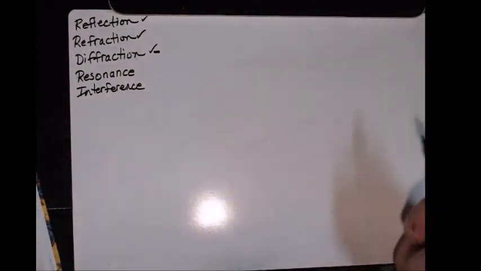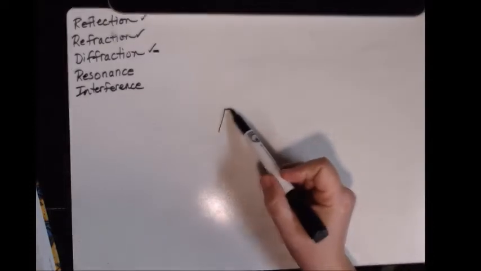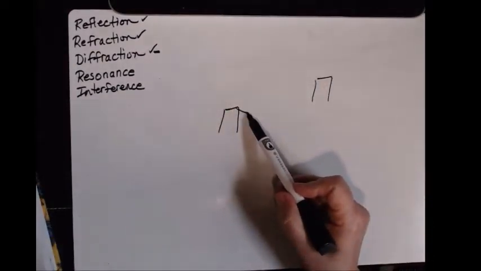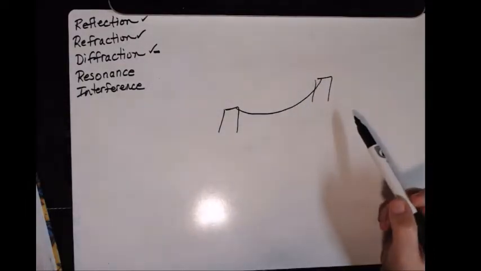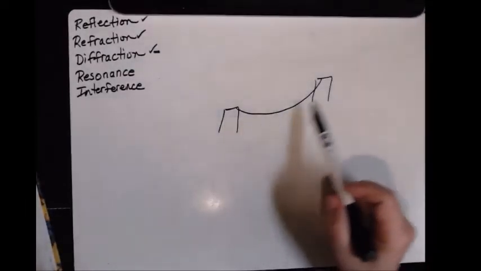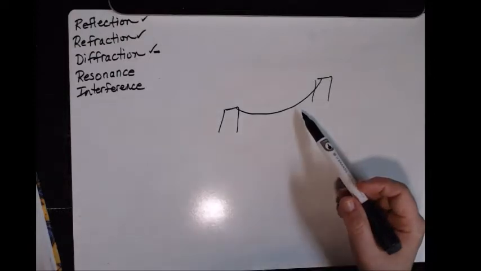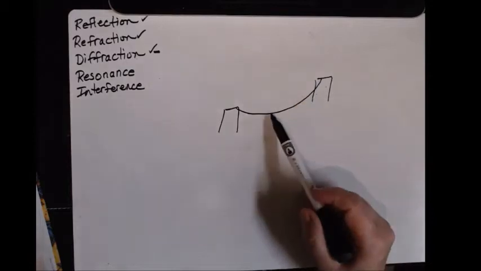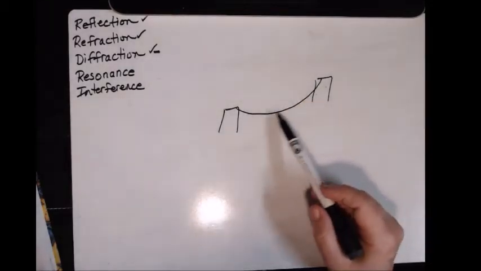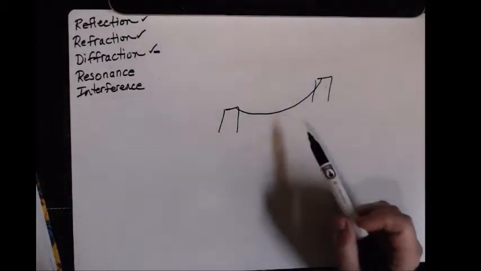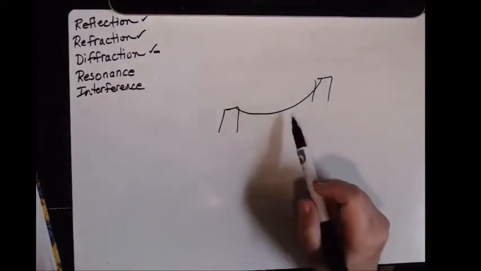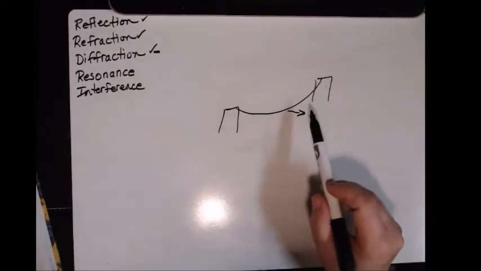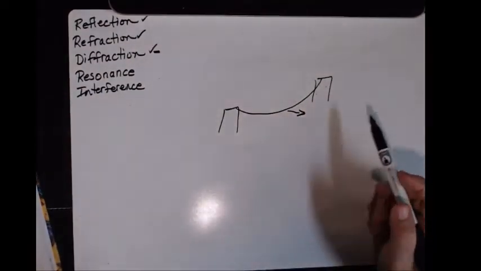Alright, so back to talking about resonance. Let's talk about it in the case of a bridge. This is something that I think we talked about in class. So I have a suspension bridge between two pylons. This suspension bridge is going to have a natural frequency that's going to depend upon the distance between the two supports, the geometry of the bridge itself, how rigid it is, all kinds of different things. If I were strong enough, if I were Superman and I could come pull this bridge this way and let it go, it would swing back and forth at its natural frequency.